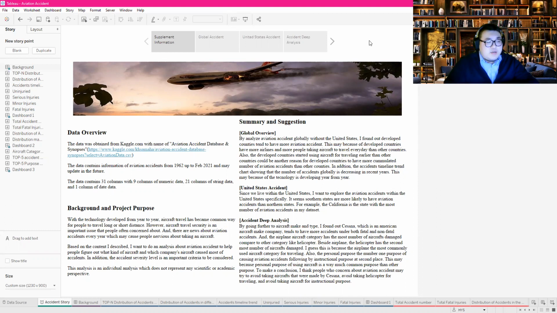So let's take a look at the data overview. I found this data on cargo.com with information about aviation accidents from 1962 to February 2021. This is still being updated in the future. This data set contains 9 columns of numeric data, 21 columns of string data, and 1 column of date data. Now let's start to take a look at my analysis.